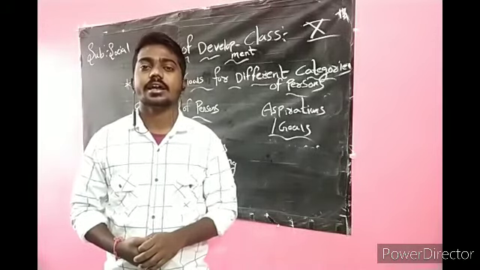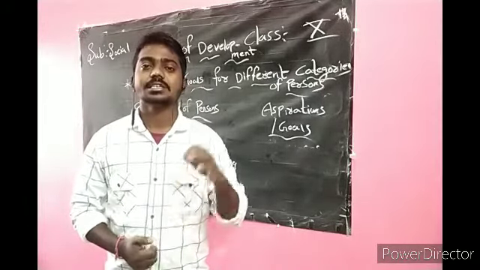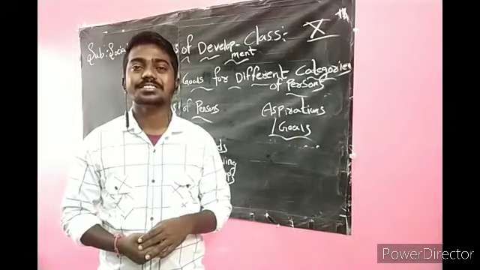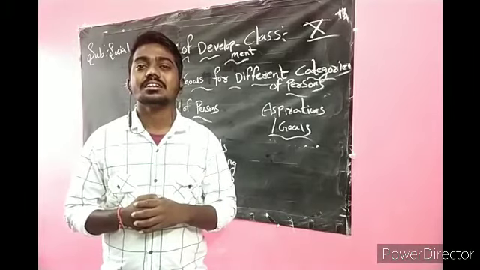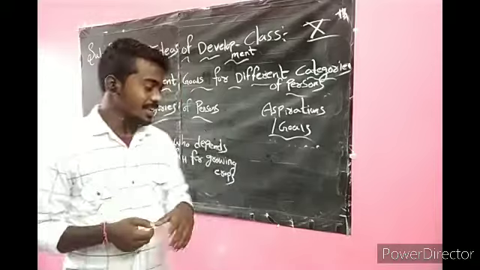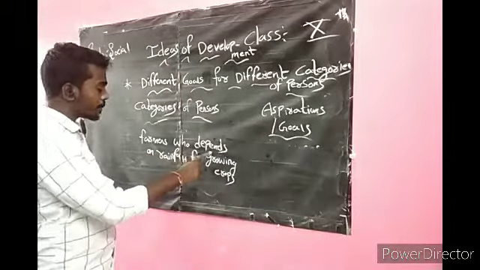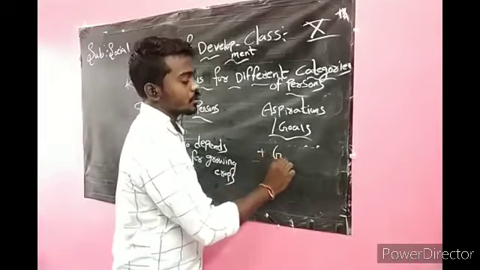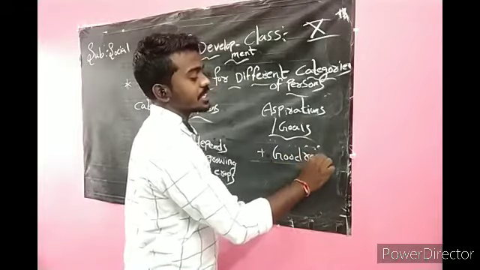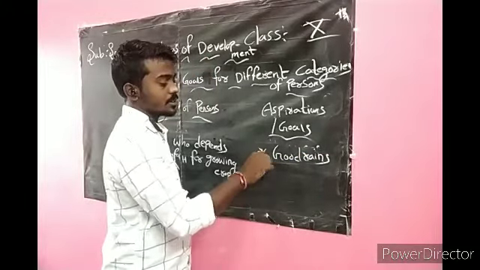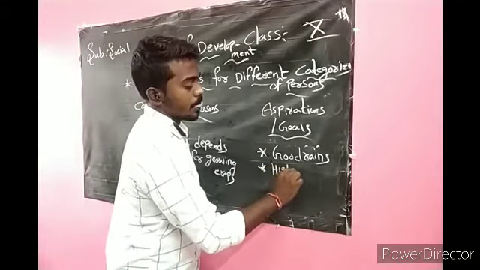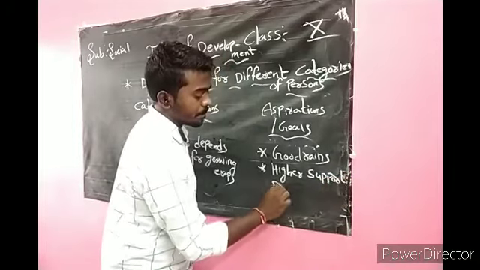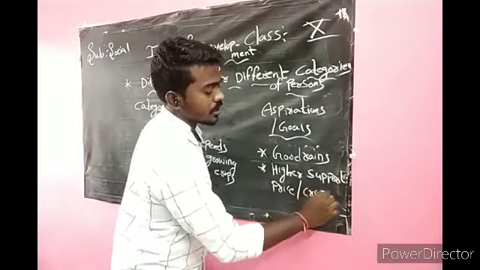Prosperous farmers and landless rural laborers: the rich farmers want cheap laborers, but the landless rural laborers want high income for their work. And next, farmers who depend on rainfall for growing crops want good rains in a year, and they want higher supporting price for their crops.